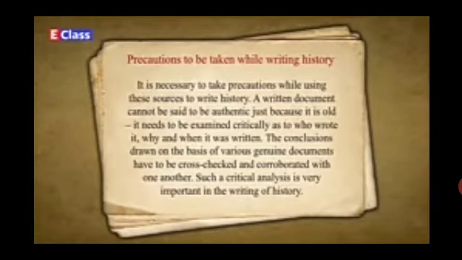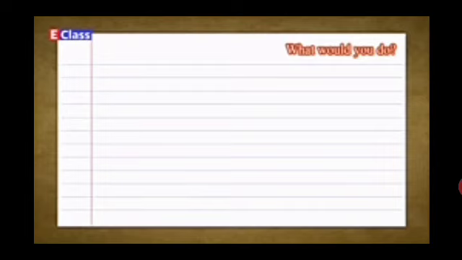Precautions to be taken while writing history. It is necessary to take precautions while using these sources to write history. A written document cannot be said to be authentic just because it is old. It needs to be examined critically as to who wrote it, why and when it was written. The conclusions drawn on the basis of various genuine documents have to be cross-checked and corroborated with one another. Such a critical analysis is very important in the writing of history.